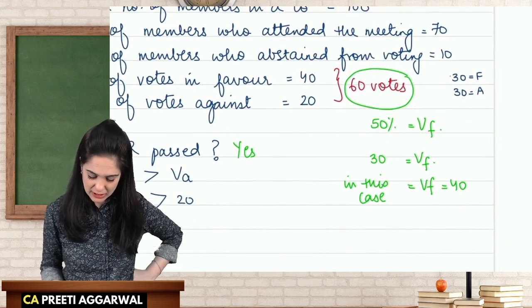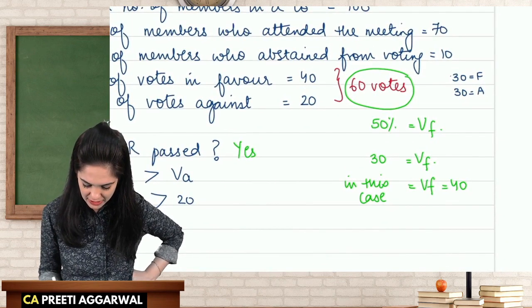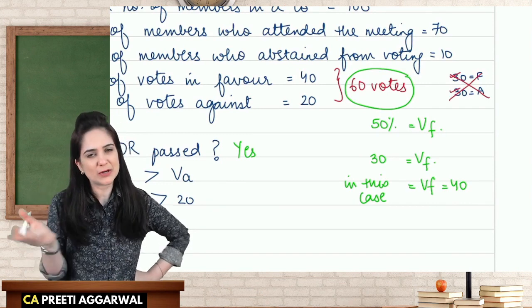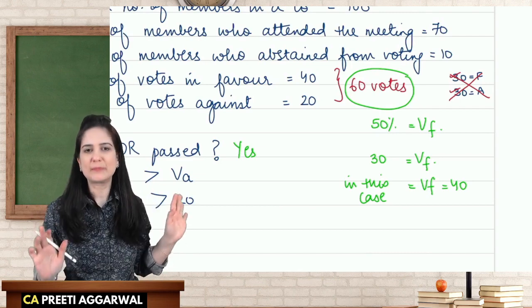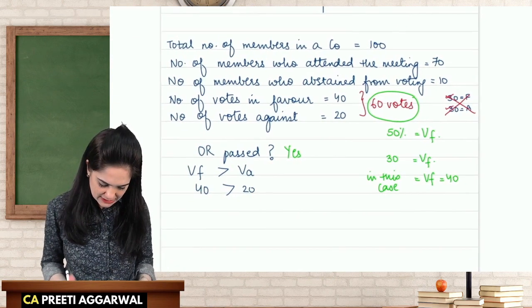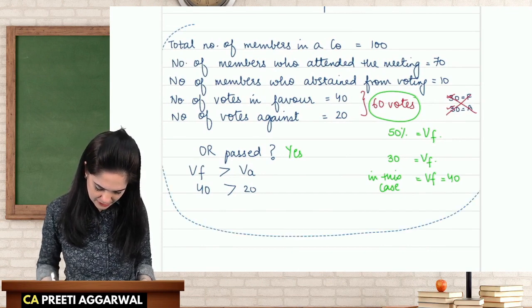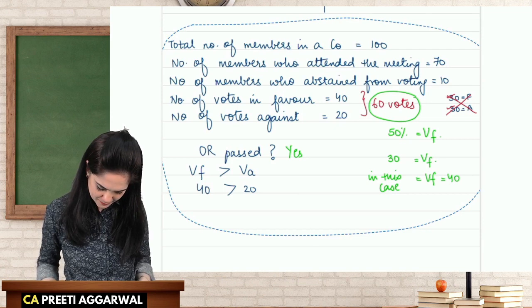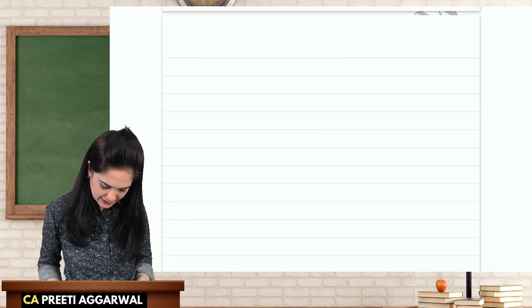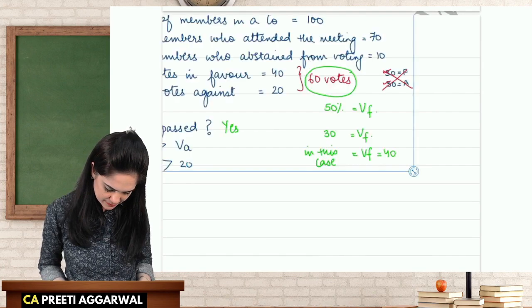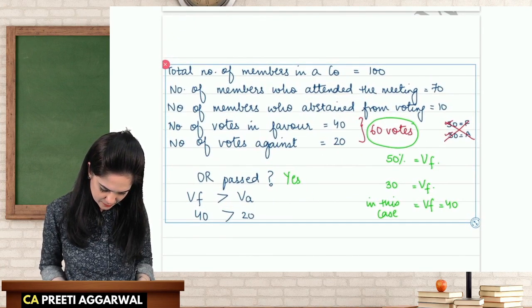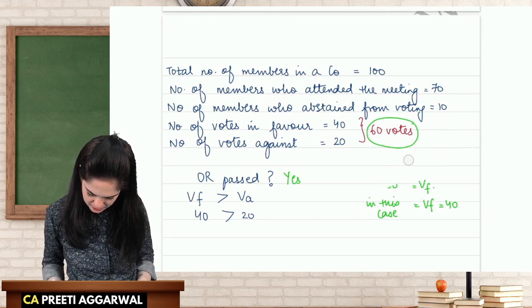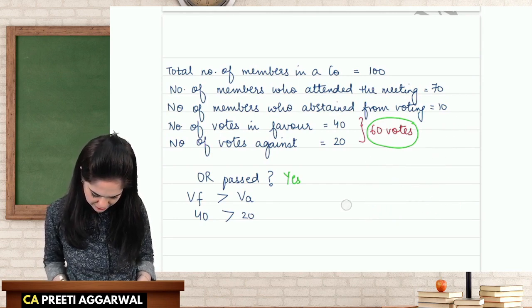If he is not allowed to cast a second vote, then the votes in favor and against are equal. In that case, the resolution won't be passed. It's an ordinary resolution. It won't be passed. Okay. Now, considering the same example, I'll repeat this. You can anytime pause the video and note this. Okay. Considering the same example, I'll just change a few details.